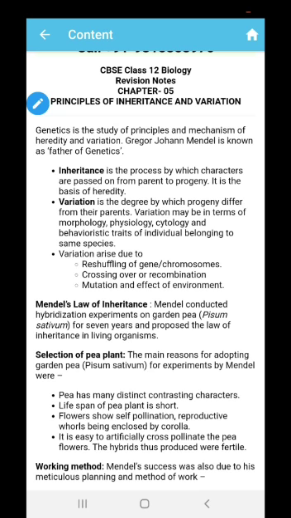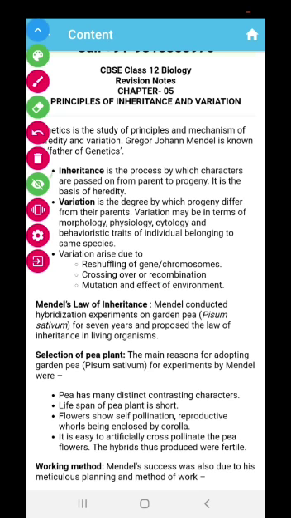What is inheritance? Let us talk about inheritance now. Inheritance is a process in which characters are passed from parents to progeny, that means from one generation to the another new coming generation, and it is also the basis of heredity.